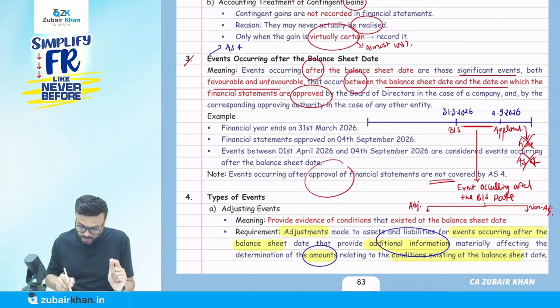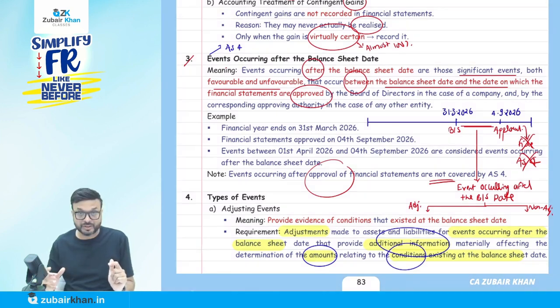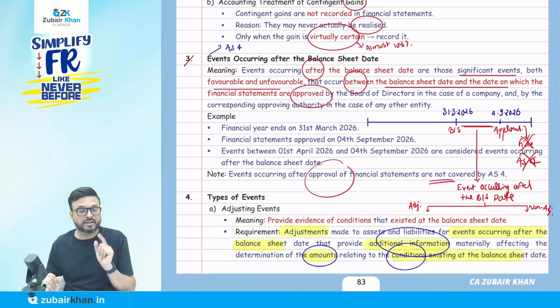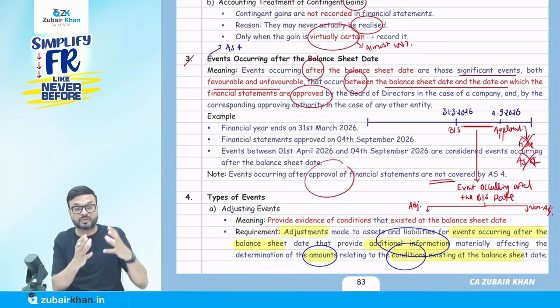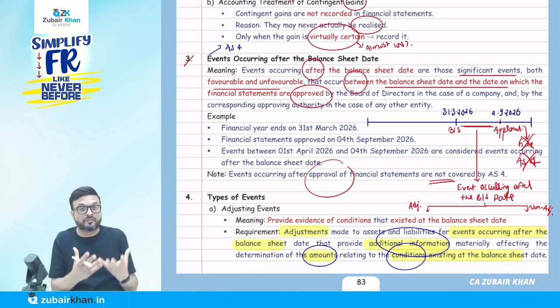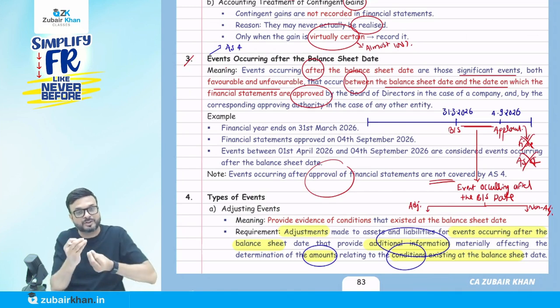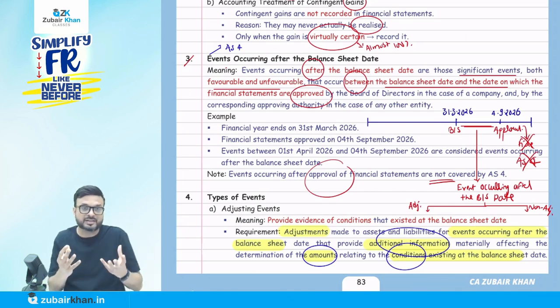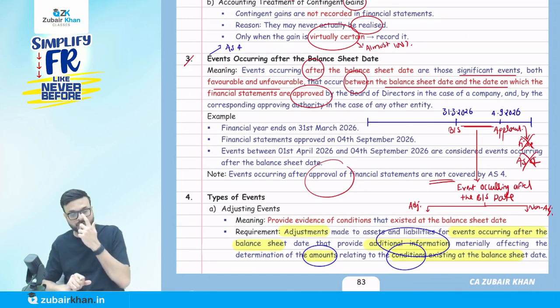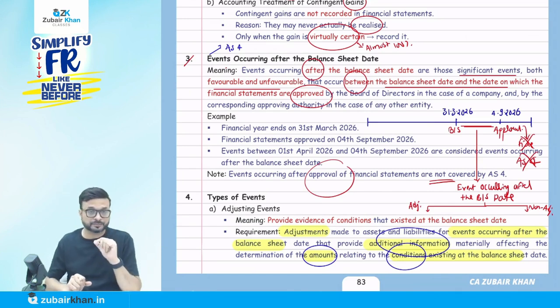Okay. Relating to a condition that existed at the balance sheet date means I knew at the balance sheet date that his financial condition is not good, but now it is confirmed, when I came to know that he is bankrupt. That is the condition which was existing on the balance sheet date, which is confirmed now by this event. I get the additional information. Because of that additional information, my estimate gets changed. My amount gets changed because I created a provision of 5% only. Now we have to change the provision. Okay. Now this is what adjusting is.